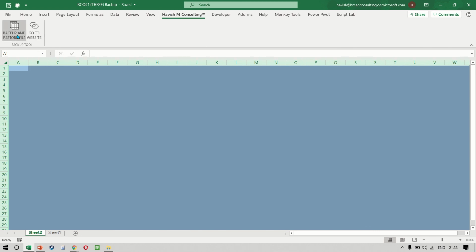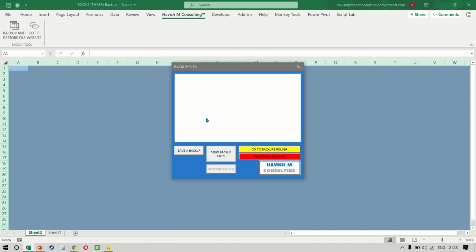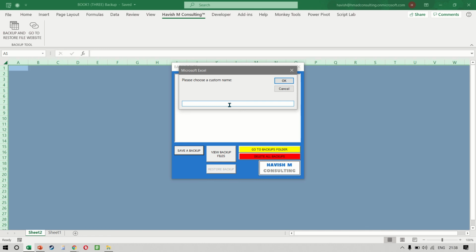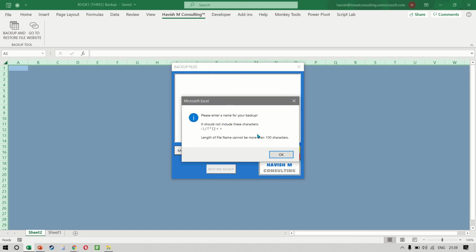All the error handlers have been put inside. For example, like I showed you earlier, if you don't give a name, then it tells us that a name has to be given. Similarly, the length of file name cannot be more than 100 characters. So even if you somehow accidentally put in a name which has more than 100 characters in it, it will not permit that.